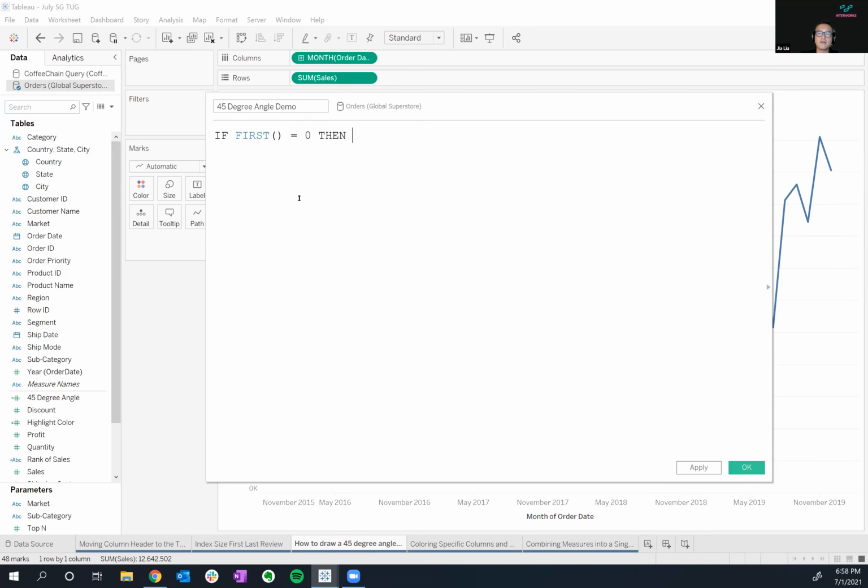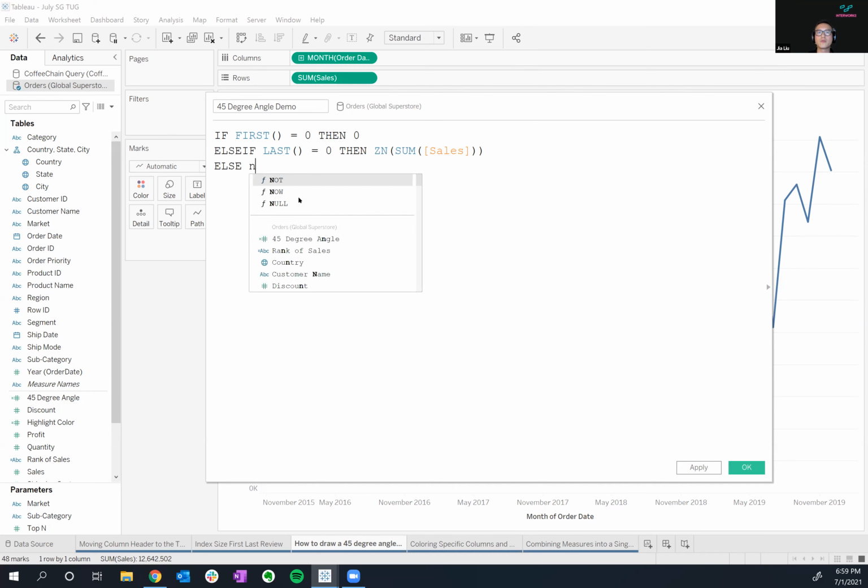We'll say then 0. So we're just going to say, look, the first point in this chart is going to be 0. I'm forcing a 0 there. And then else if last equals 0, which it does, then we're just going to put 0, sum of sales. I'm just putting some sales there, but just in case there's a 0 or a negative, I'll make it a positive. That's just to prevent anything happening there. And then else null.